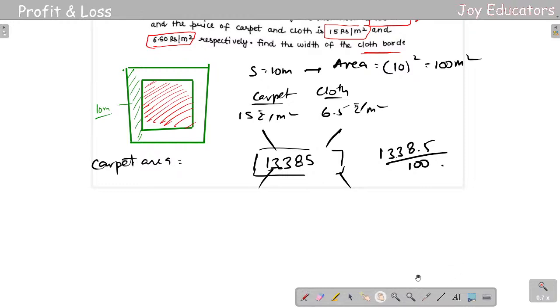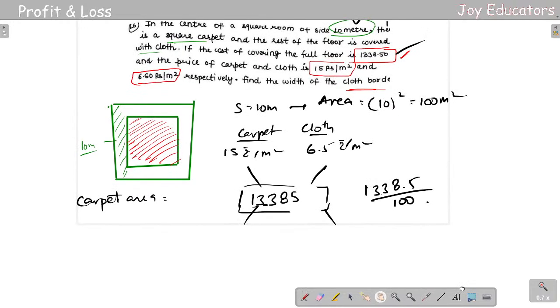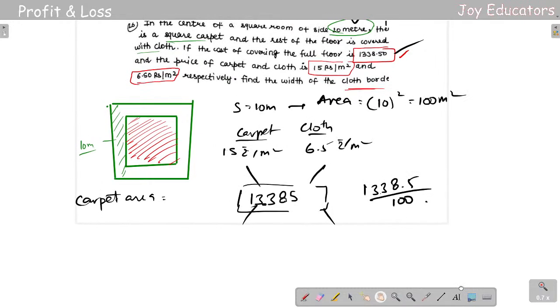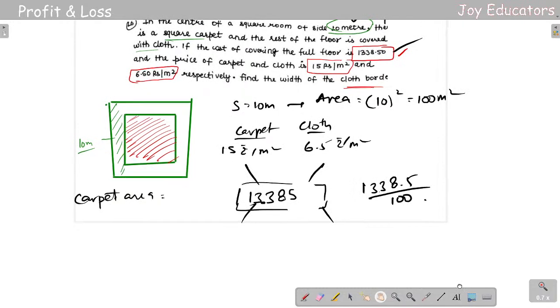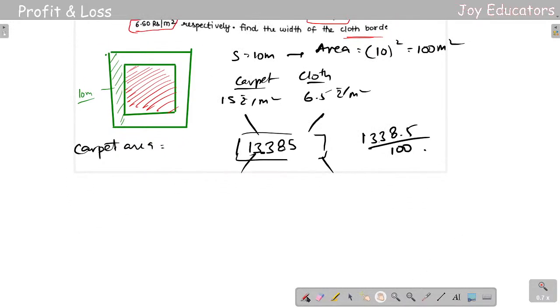Width of the cloth. They are removing only one, right? So 1 meter will be less over. So the carpet side will be 9 meters, so the area will be 81 meters square.